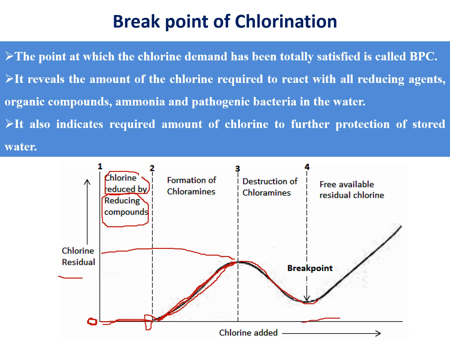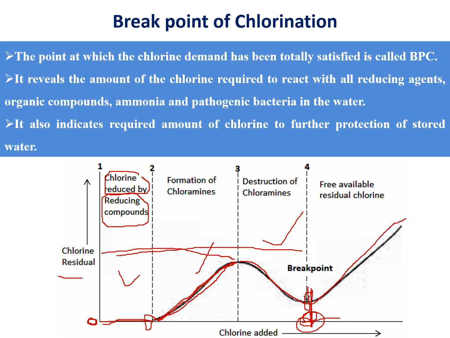So at this point, what can we conclude? In the water, all the reducing agents, all the ammonia content, and all the pathogenic bacteria are removed by adding this much chlorine. So this point is called the breakpoint of chlorination. If you add still more chlorine, the residue continuously increases.